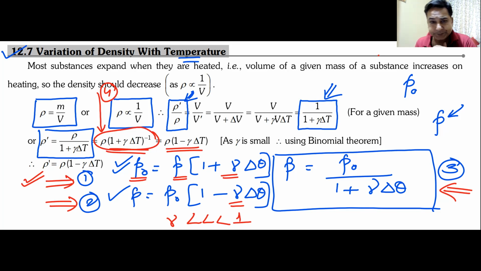Clear? Clear, beta? Is it clear to everyone? Have you noted this down? Shall I move and do your famous problems? I'm also very fond of problems.